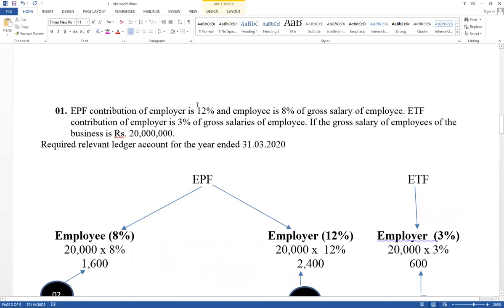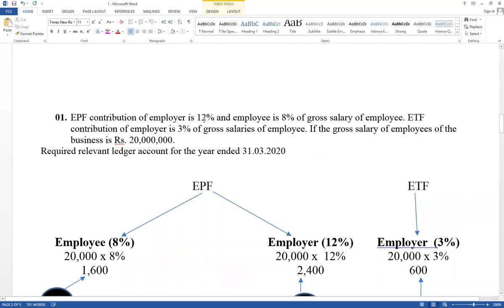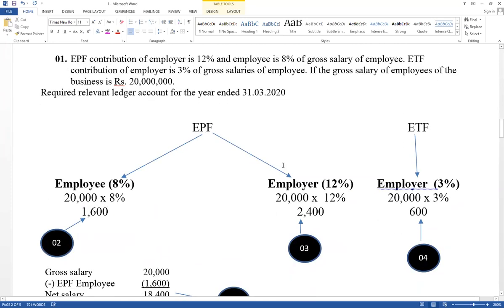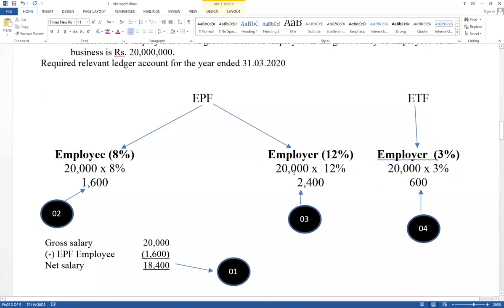And it has given percentage also, employee contribution as well as employer contribution. This is the legal requirements. First one, EPF divided by 2 part. ETF only employer. Then think how to calculate the value.